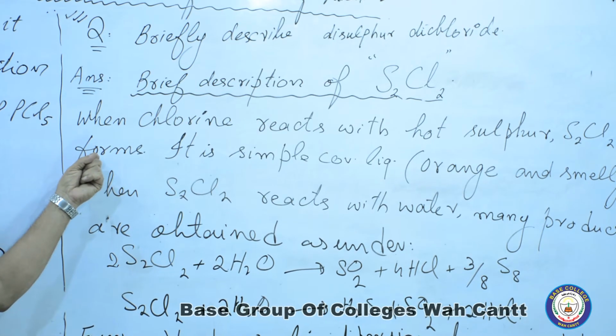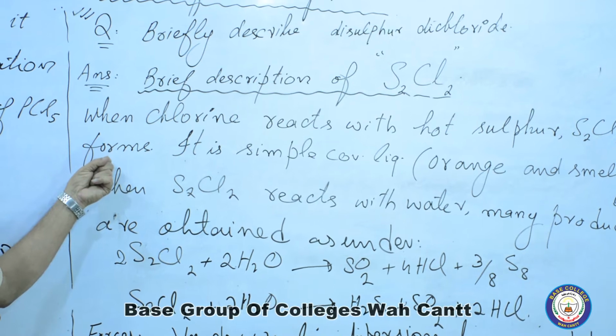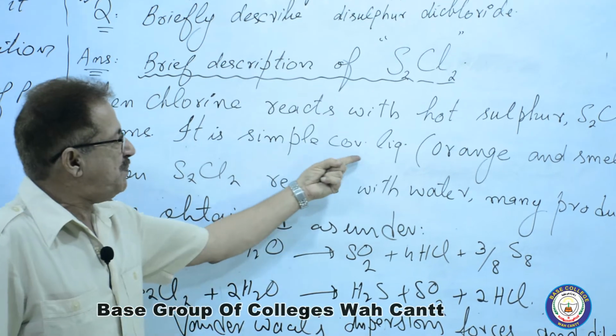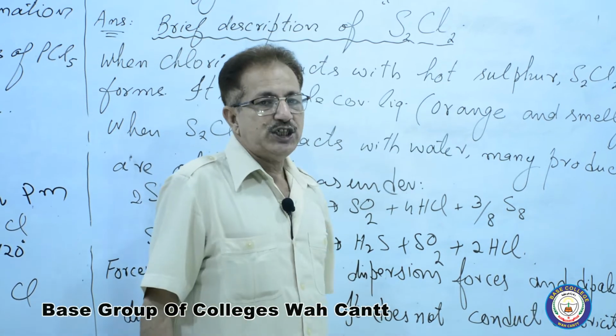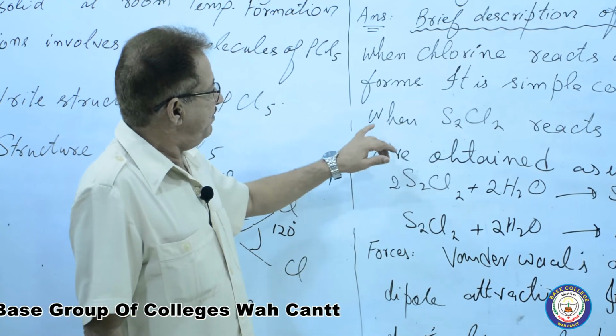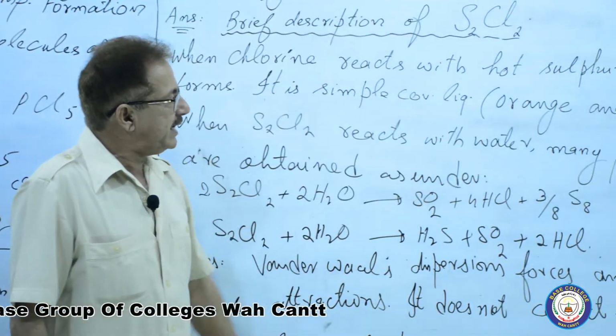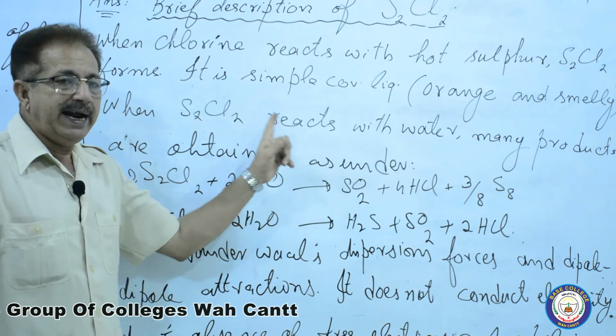Hot sulfur and Cl2 react with each other to give S2Cl2. It is a simple covalent liquid. Its color is orange and it has a bad smell.